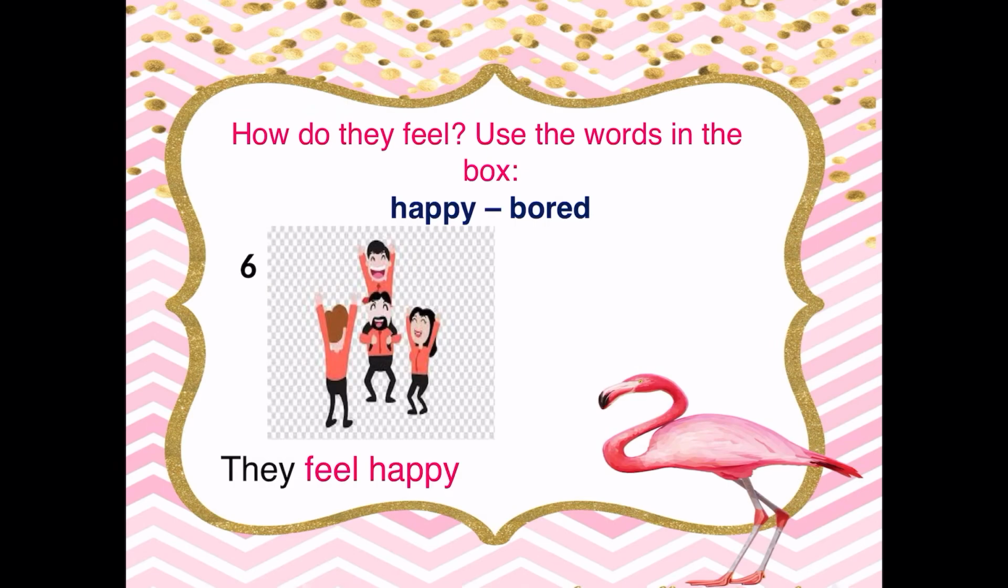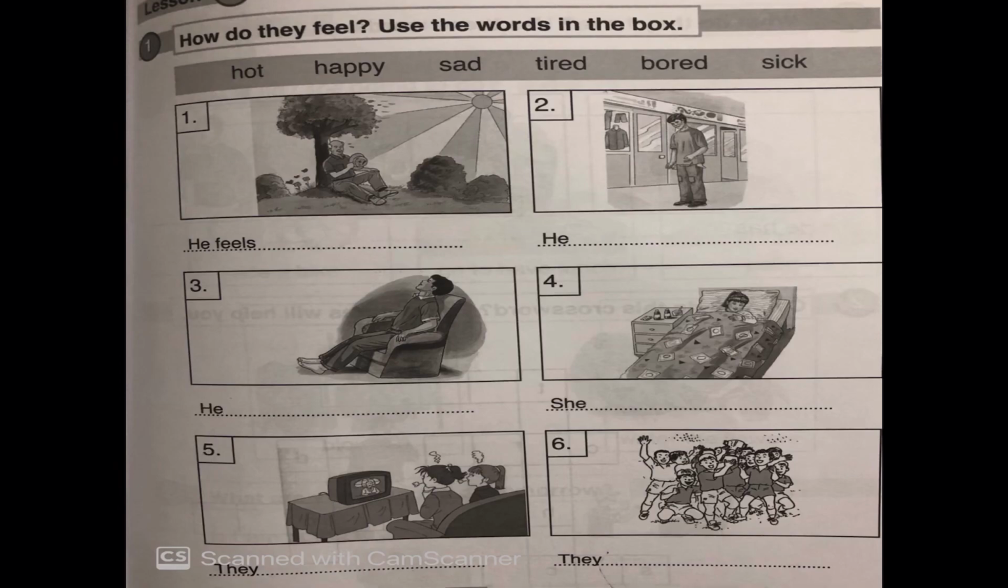So in number 1, he feels hot. In number 2, he feels sad. In number 3, he feels tired. In number 4, he feels sick. In number 5, they feel bored. And number 6, they feel happy. Now, open your book, please, page number 77, and try to answer the question as we have just done, okay?